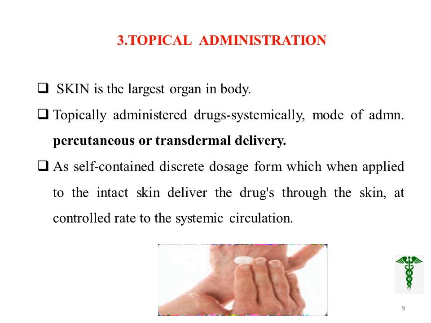When a topically administered drug is meant to exert the effect systemically, that mode of administration is called percutaneous or transdermal delivery. Percutaneous delivery or absorption occurs only if the topically applied drug permeates the dermal capillaries and enters the bloodstream. It is a self-contained discrete dosage form which, when applied to the intact skin, delivers the drug through the skin at a controlled rate to the systemic circulation.